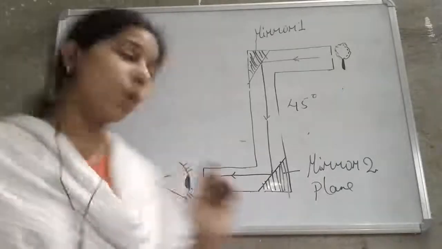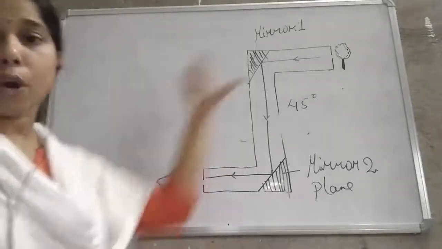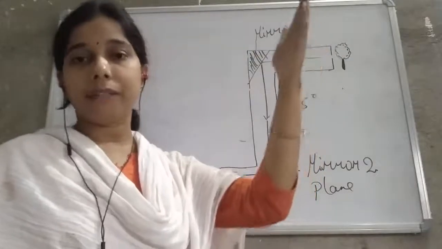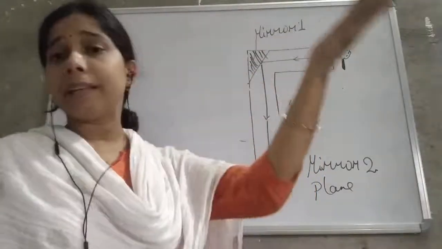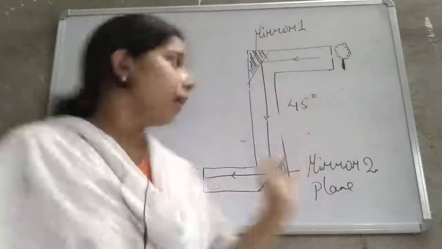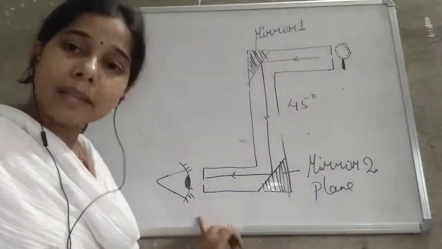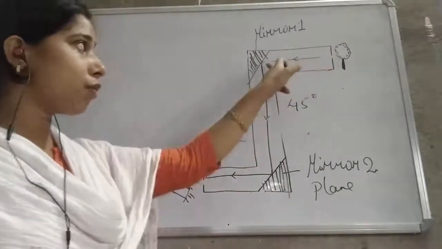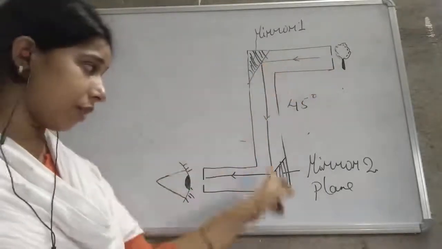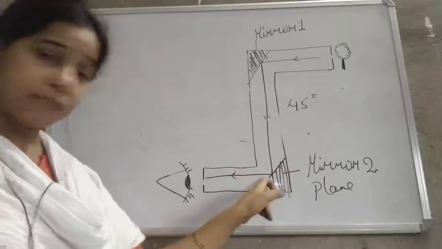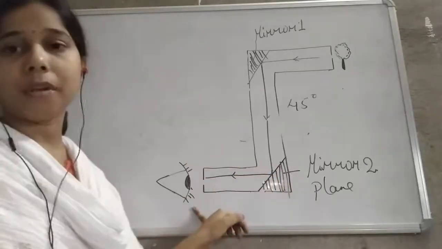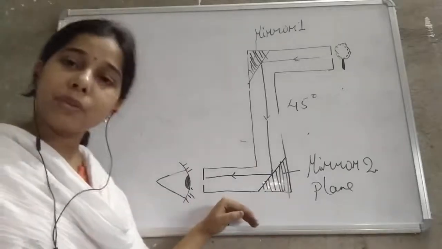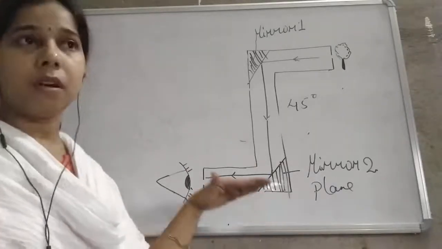So the person who is looking at an object which is at a higher level or behind a wall can see it with the help of this periscope, because the image is formed in this mirror from where it gets reflected, and finally after reflection the image is formed in the eye of the person.